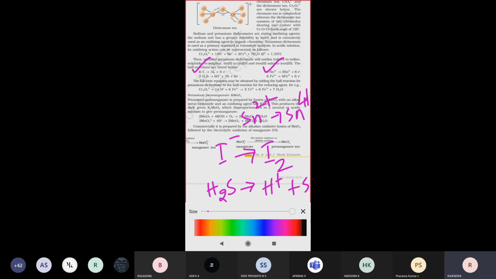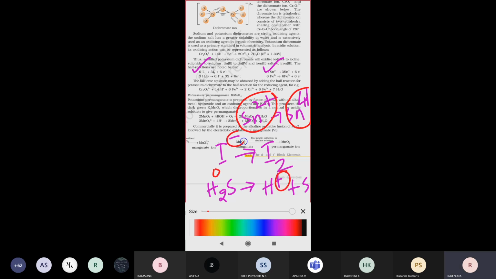How can we say it increases? Just see this example once. Tin, Sn2+, while reacting with potassium dichromate forms Sn4+. That means the positive charge increases. So H2S: initially, for example, here 0 is there.